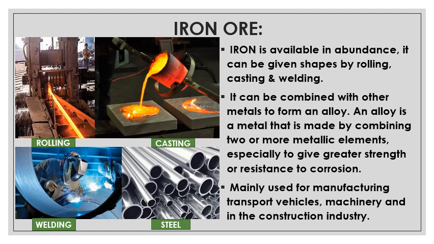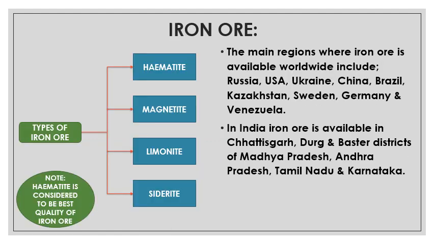Mainly iron is used for manufacturing transport vehicles, machinery, and in the construction industry. The main regions where iron ore is available worldwide include Russia, USA, Ukraine, China, Brazil, Kazakhstan, Sweden, Germany, and Venezuela.